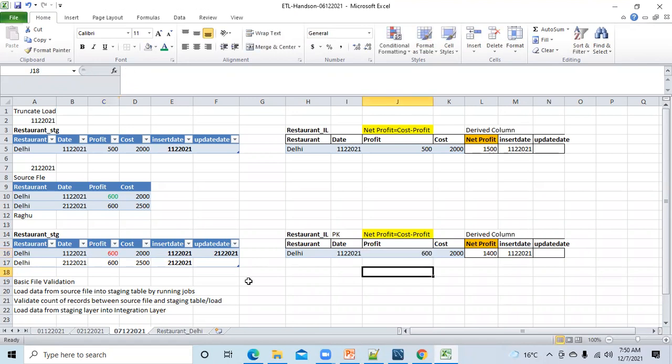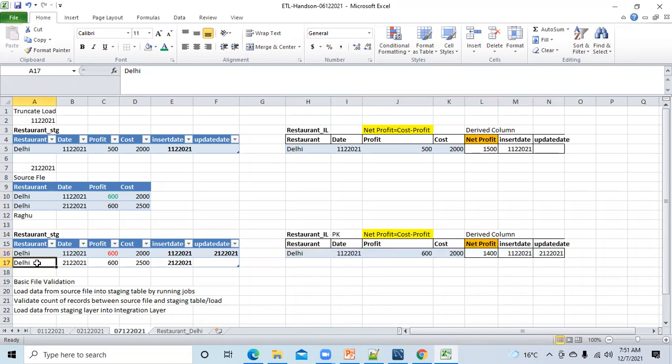And then it will check the cost. Cost is 2000, the same, no change. Accordingly, it will change the net profit formula calculation as well, this minus this. And then the updated date, will it be changed or not? Yes, it will change. That's why we changed it to 2nd December 2021. So now in the integration layer, this will be the data for 1st December.